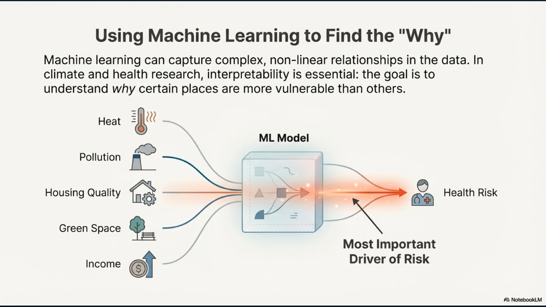Machine learning can capture complex, nonlinear relationships in the data. By analyzing factors like heat, pollution, housing quality, green space, and income together, we can understand why certain places are more vulnerable than others. Interpretability is essential. The goal is to explain, not just predict.